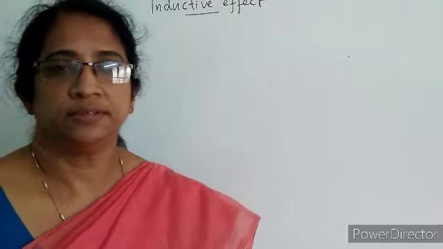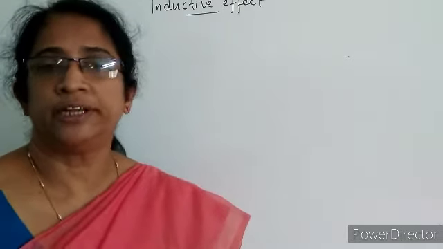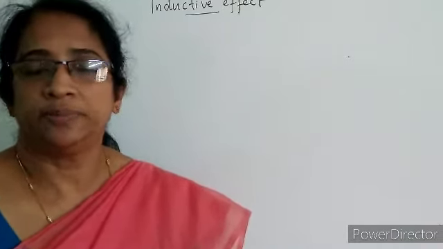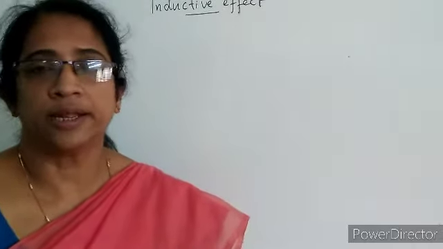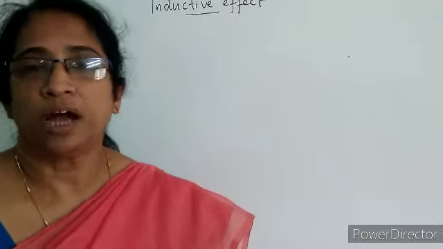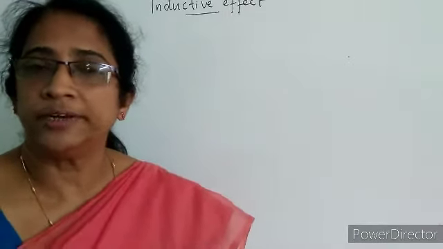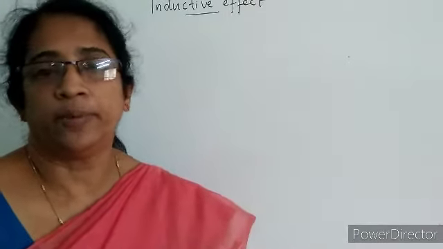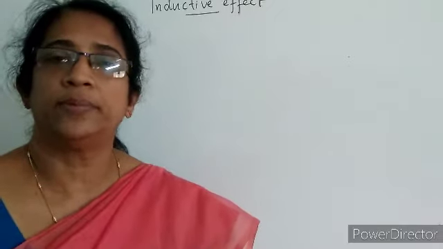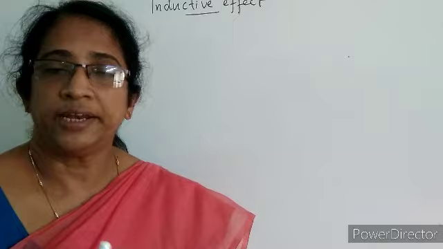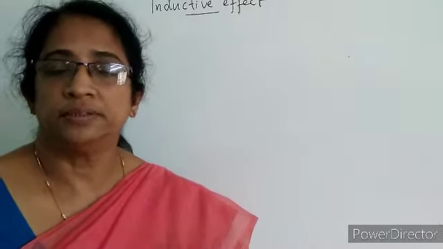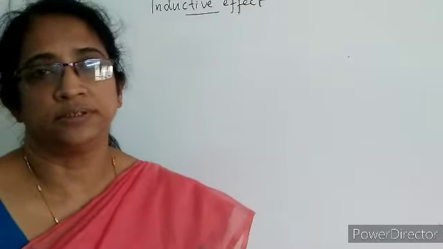Good morning students. In today's class we are going to study about electron displacement effect in organic compounds. Organic compounds are compounds containing carbon atoms, and carbon can form a large number of organic compounds due to its unique properties. What are the unique properties of carbon? Its tetravalency, then the catenation, can exhibit isomerism and can form multiple bonds.